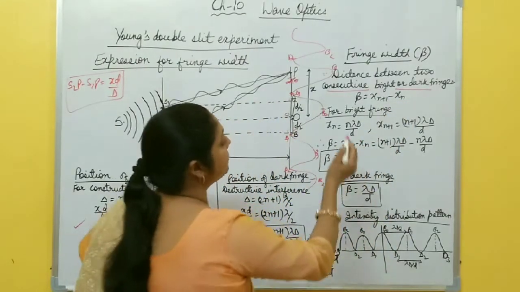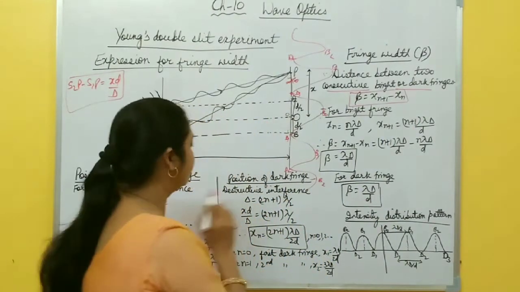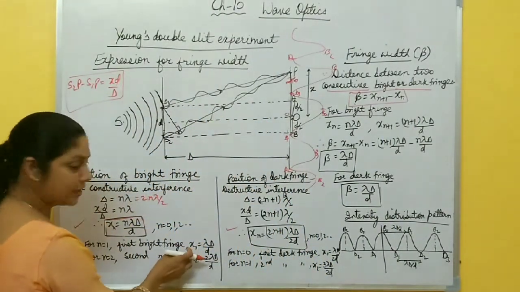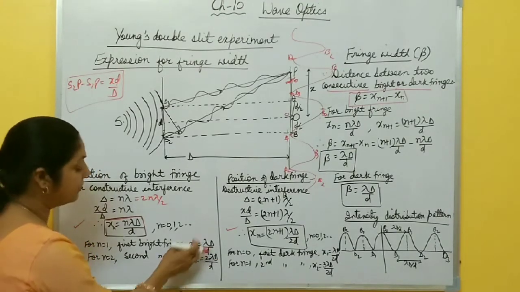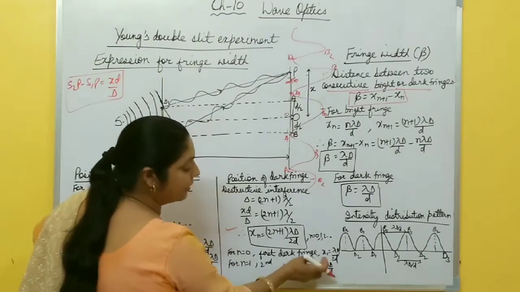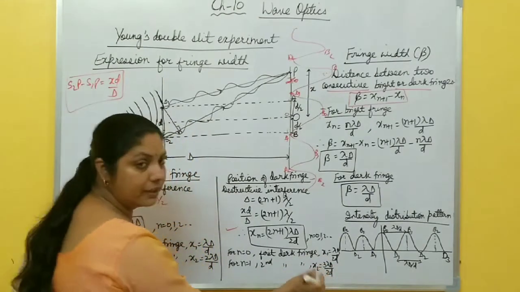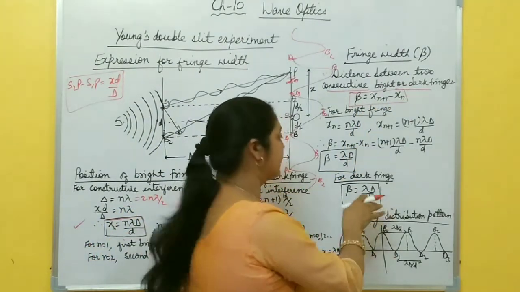Now you have to find this fringe width for both bright and dark fringe. This is the formula. You just subtract the consecutive fringes, 2 minus 1, or third minus 2, or 1 minus 0, you get the fringe width. Similarly for dark fringe, x2 minus x1, x3 minus x2, or x(n+1) minus xn.